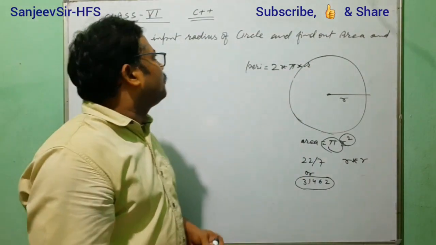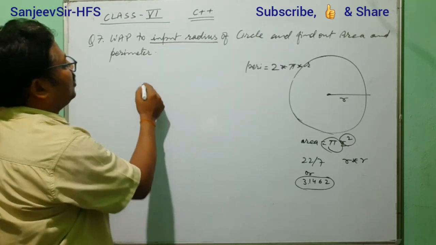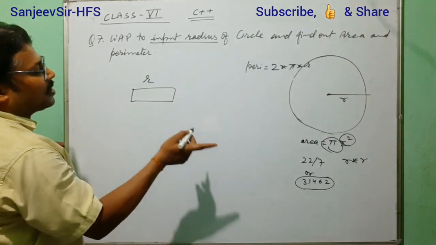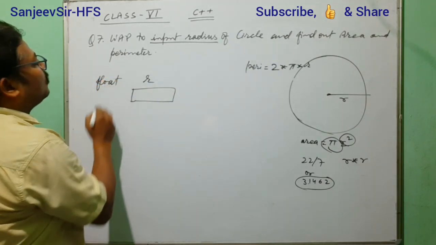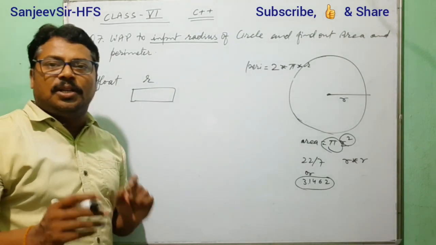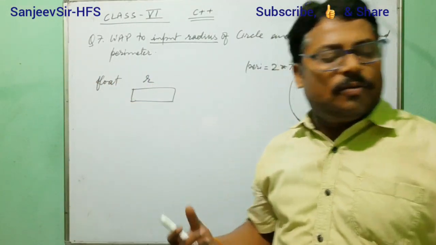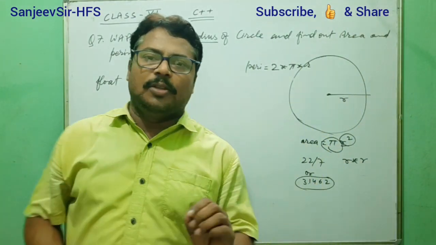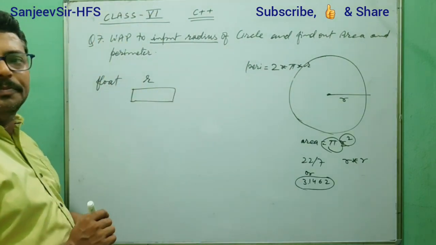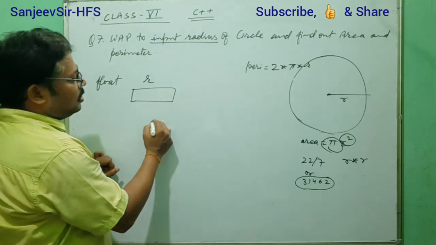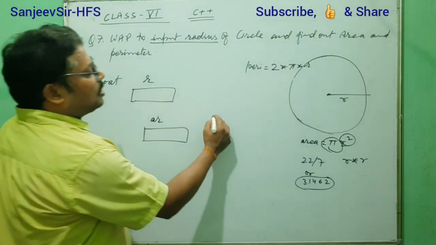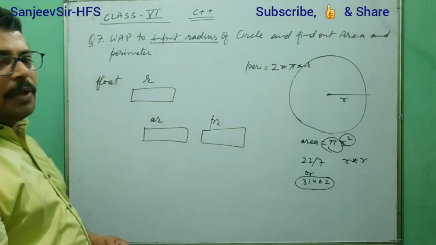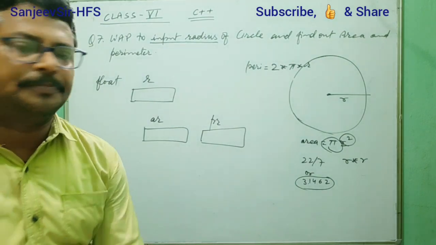So we need to input the radius, that means we need one variable r. Which type of variable? Because the value may be fractional, we will take float type, not int type. Int type is used when we need a whole number. But here we need a fractional value, so we will use float. So r is one, another is ar for area, and another is pr for perimeter. The three variables we need are of float type. And then we understand how to write the program.